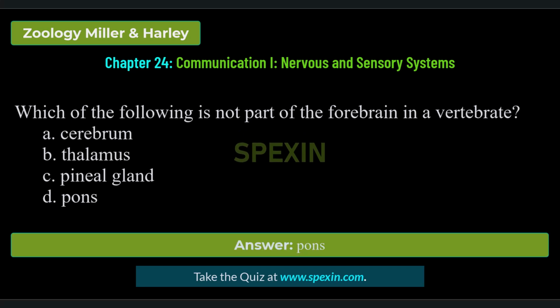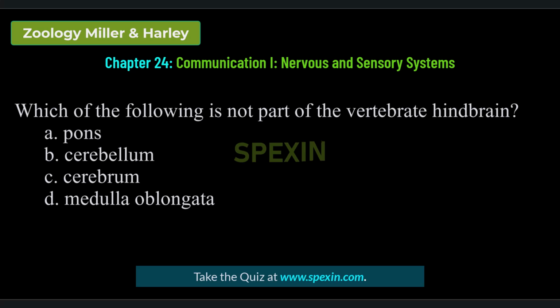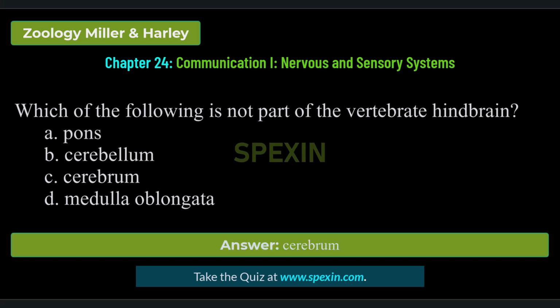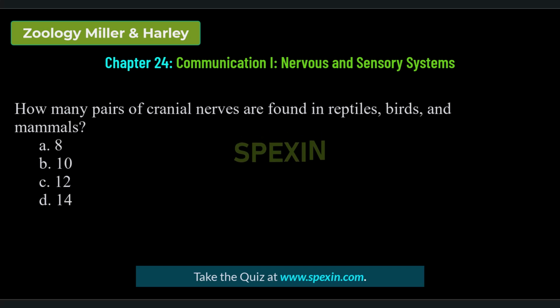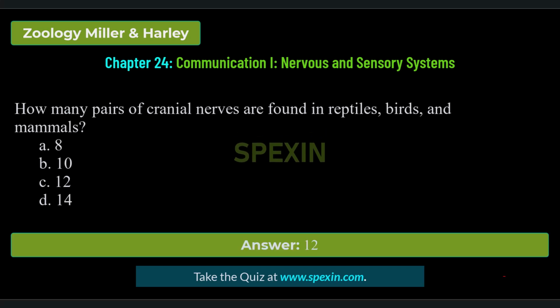Correct answer: pons. Which of the following is not part of the vertebrate hindbrain? Pons, cerebellum, cerebrum, medulla oblongata. Correct answer: cerebrum. How many pairs of cranial nerves are found in reptiles, birds, and mammals? 8, 10, 12, 14. Correct answer: 12.